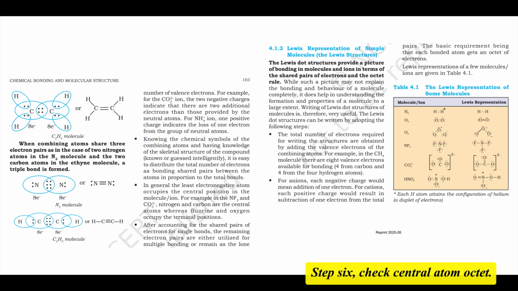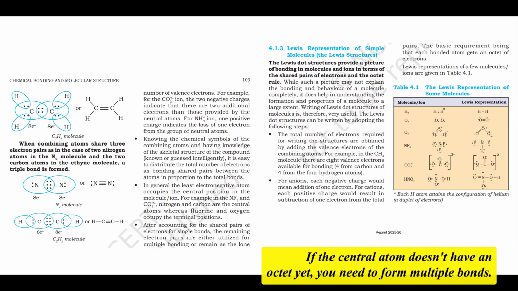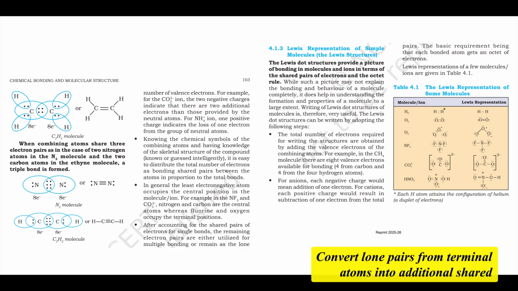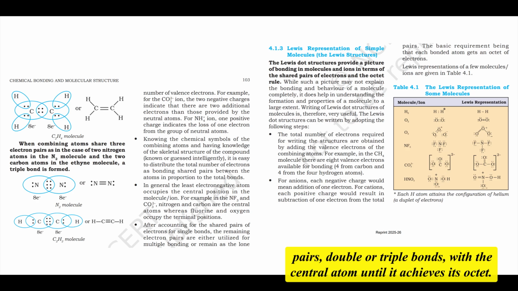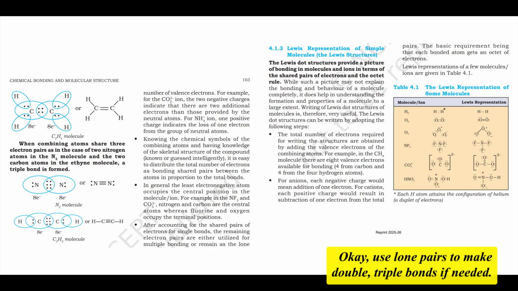Step 6: Check the central atom octet. If the central atom doesn't have an octet yet, you need to form multiple bonds. Convert lone pairs from terminal atoms into additional shared pairs, double or triple bonds, with the central atom until it achieves its octet. Okay, use lone pairs to make double or triple bonds if needed.